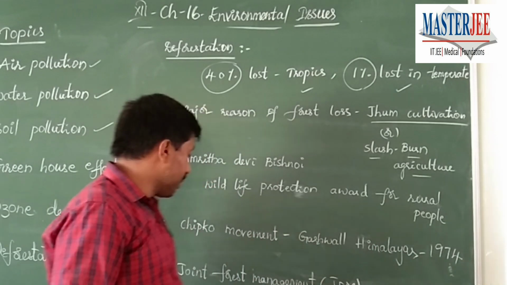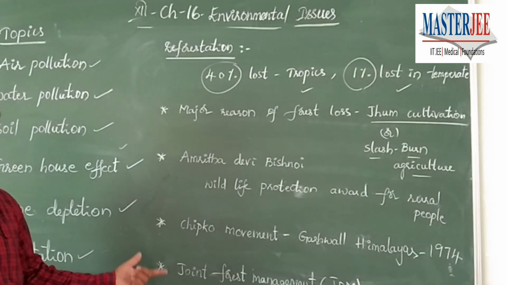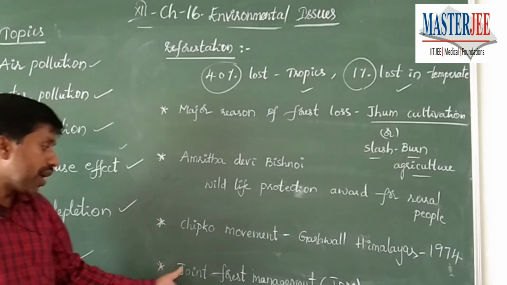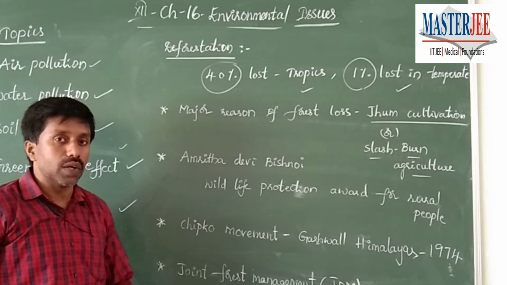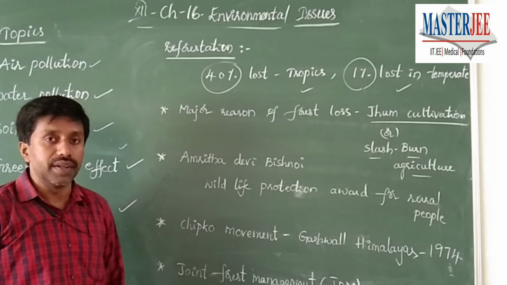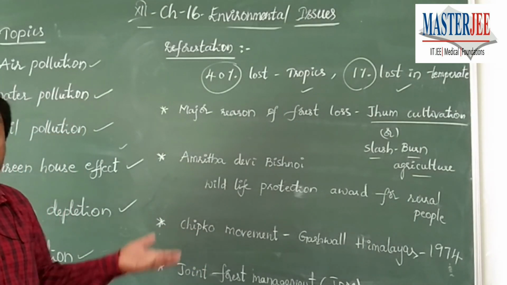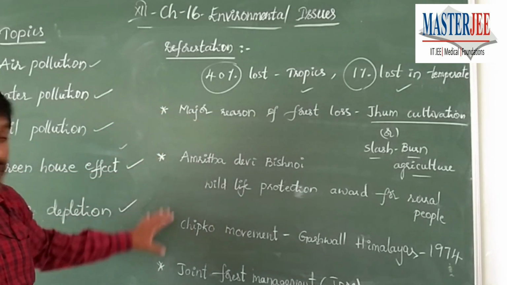That's one important point. Next, the government has started one important joint venture between the government and the rural people, where the tribal people join in forest management. It's the government as well as the tribal people together. They conserve the forest area in a sustainable manner, which helps in reducing deforestation and increasing reforestation. Okay, so remember, under deforestation, these are some important points.